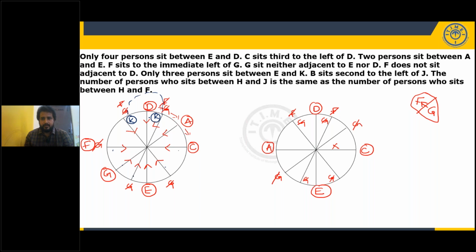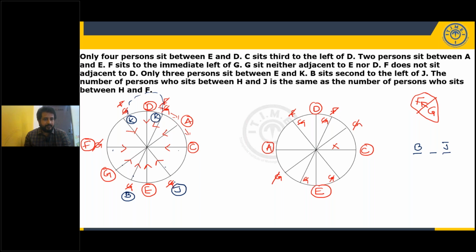Let's see. B sits second left of J, with one gap between B and J. Where can we take alternate positions? One of these two positions is K. We require alternate positions for B and J. So the only possibility is here. B is second left of J.